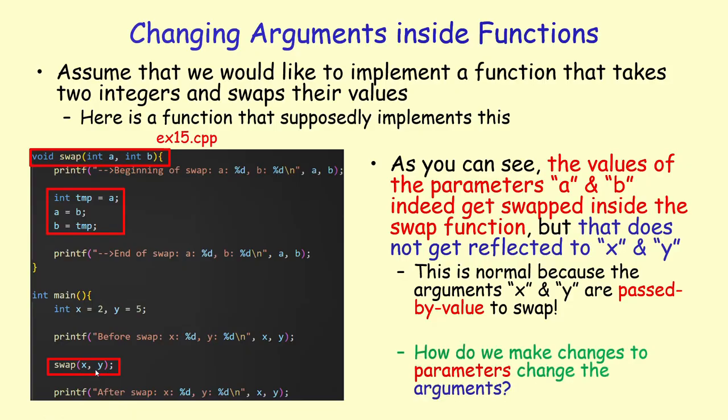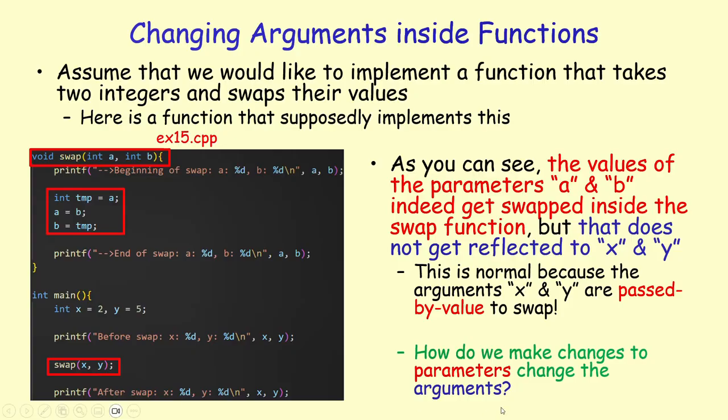The question is, sometimes we really want this. We would like to write the code and make changes inside the function, and we want the changes to be reflected to the caller's context. That is, any changes that we make to the parameters, we want them to change the arguments, the x and y, in this example. So how do we make that possible?